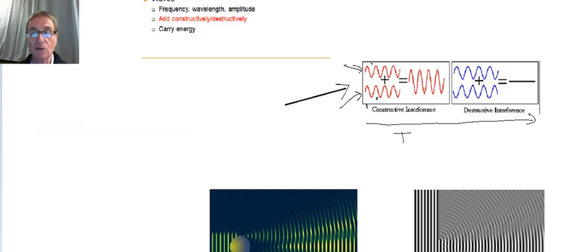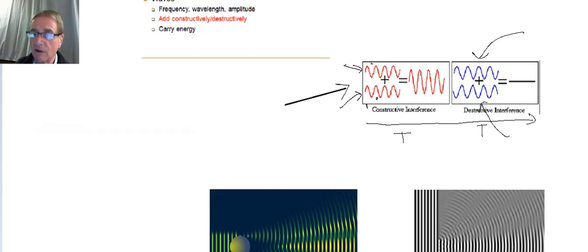You're just going to get a much larger wave that looks like the other two waves, but the peaks and troughs are greater, and so the amplitudes are greater. If you look to the right, we have, again, very similar waves. The top waveform looks very much like the top waveform on the red side, but the bottom waveform, if you'll note, is out of phase or out of sync with the top waveform.